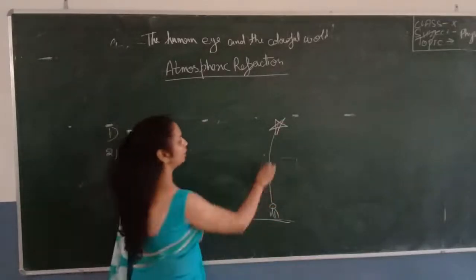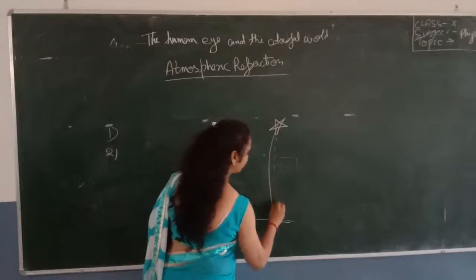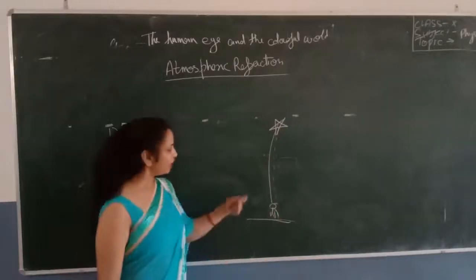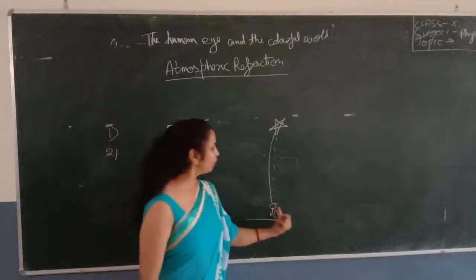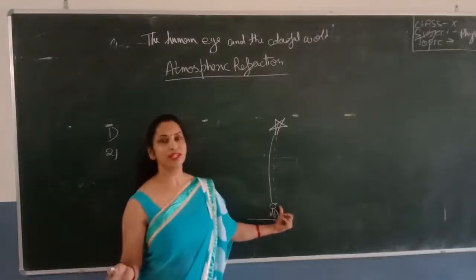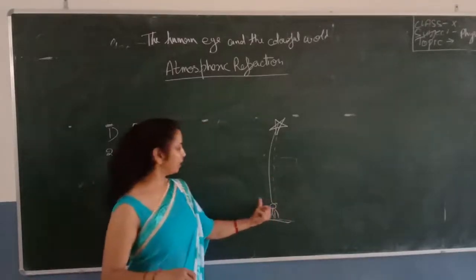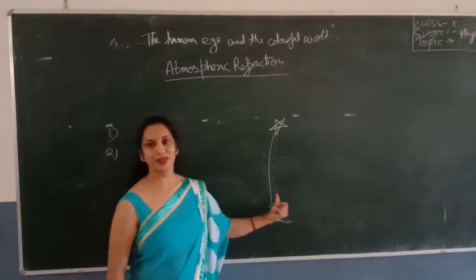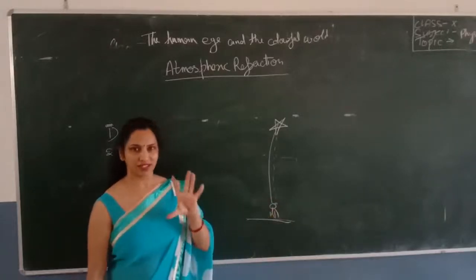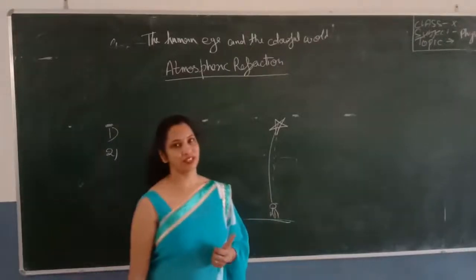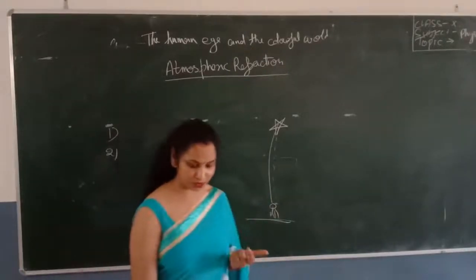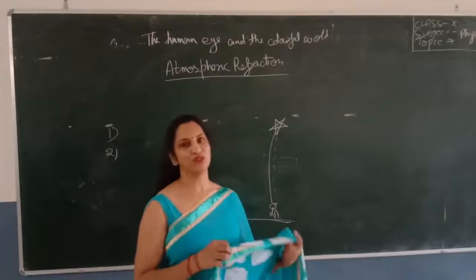So what will happen? This light will not fall on your eyes. When it falls on our eyes, we can see the bright light, and when it does not fall on our eyes, we are not able to see the stars. So we can say bright and dim, bright and dim. This is called the twinkling of stars. Inside second revision, you will write the answer to this question: why the twinkling of stars takes place.